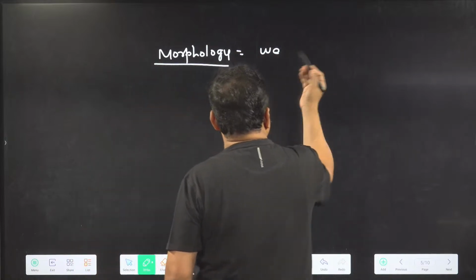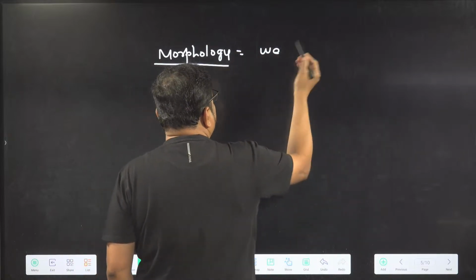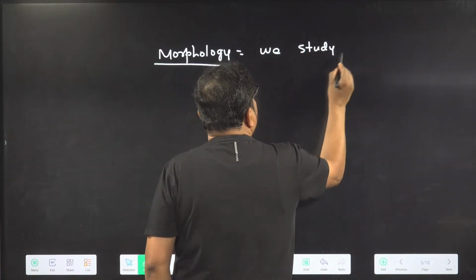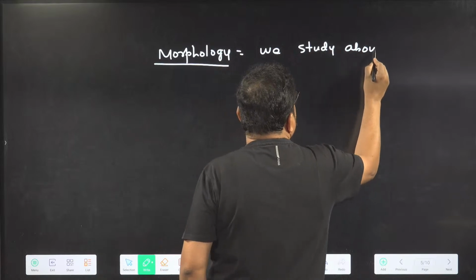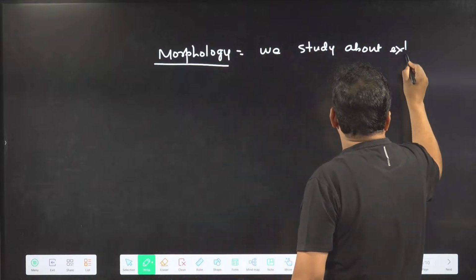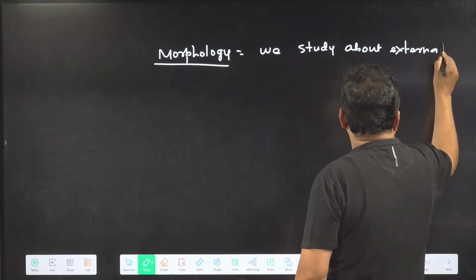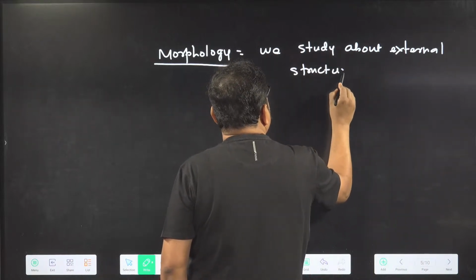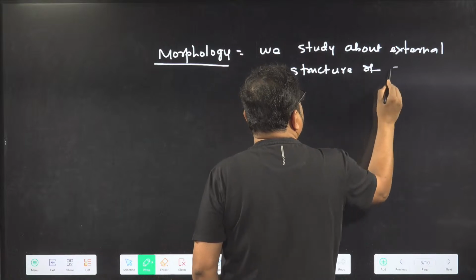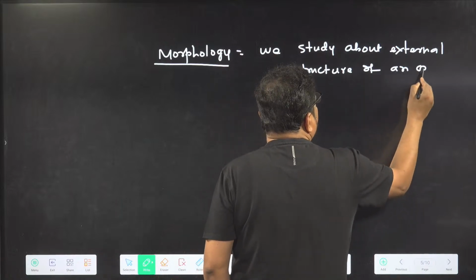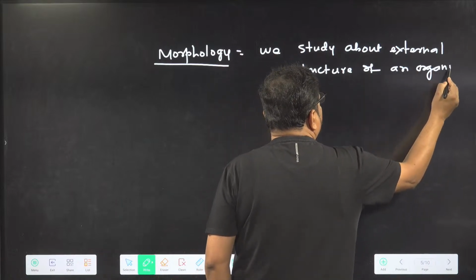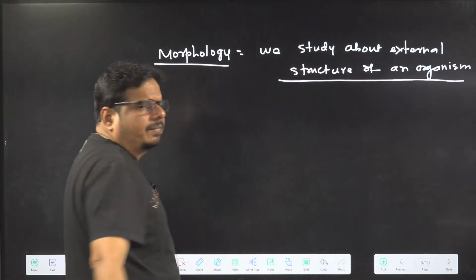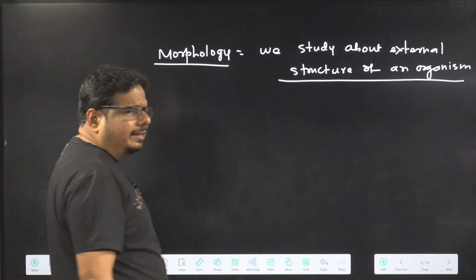No one will ask you what we study in morphology, but we study the external structure of an organism. This is called morphology. Clear in the mind?